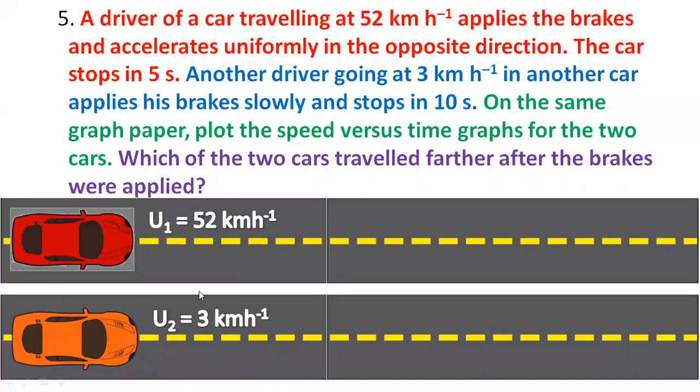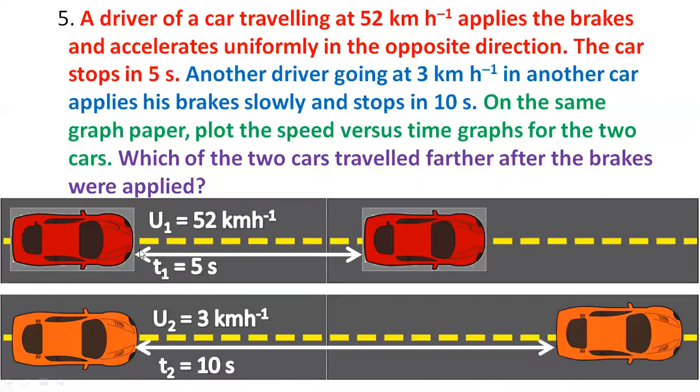Now, they said that they applied brakes, and the car traveled for 5 seconds. Let us say this car applied brakes and it stopped at this position. So how much time did it take? 5 seconds. What about this? This second car took 10 seconds. Same situation: 3 kilometer per hour and 10 seconds, 52 kilometer per hour and 5 seconds. That is the scenario which is given in this question.